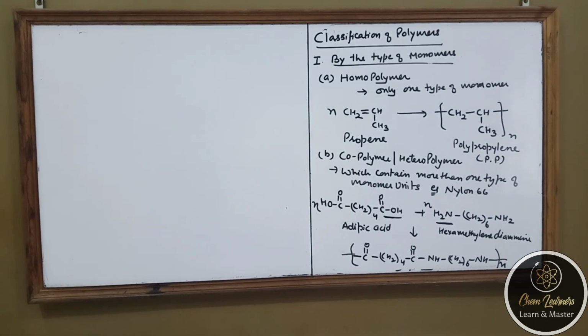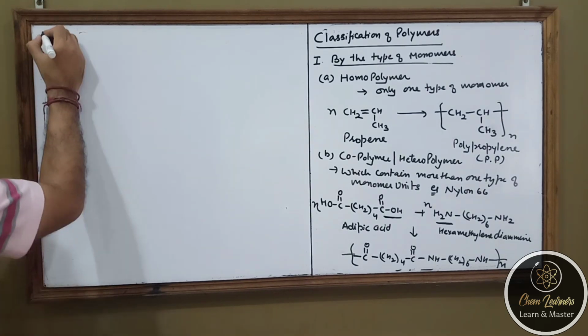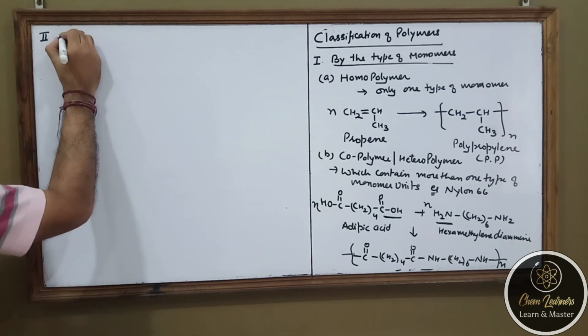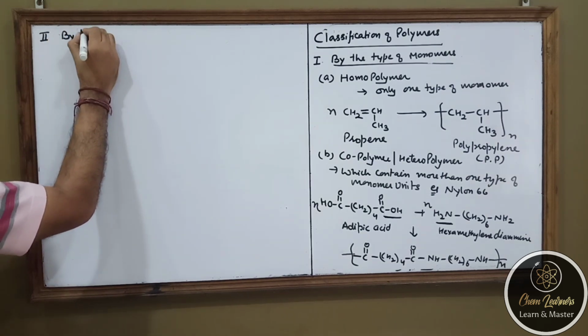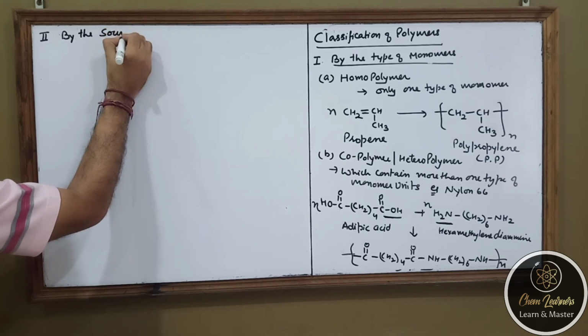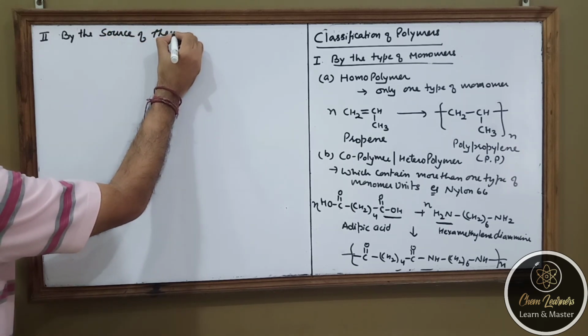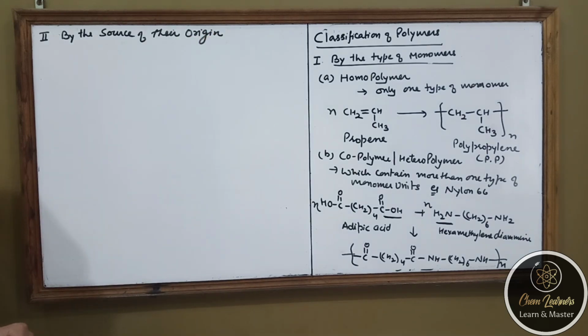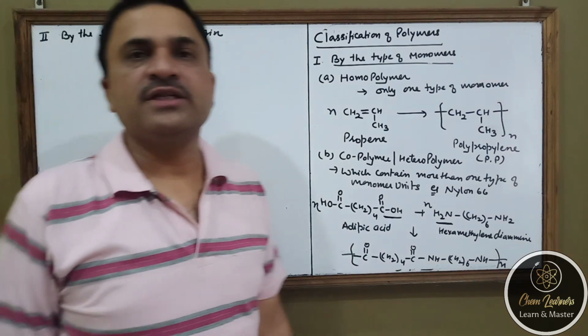Now, the second way of classification is by the source of their origin. We can get polymers, and those polymers are also present in nature.